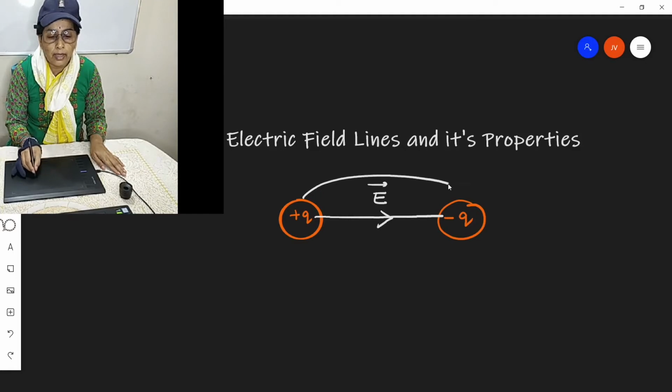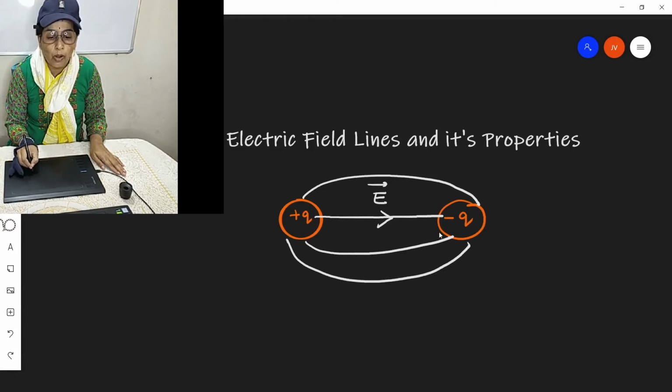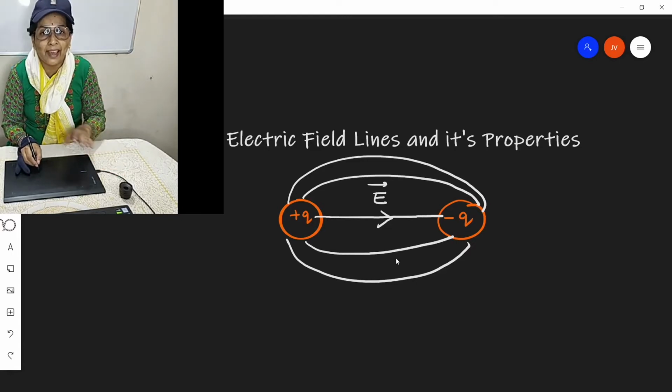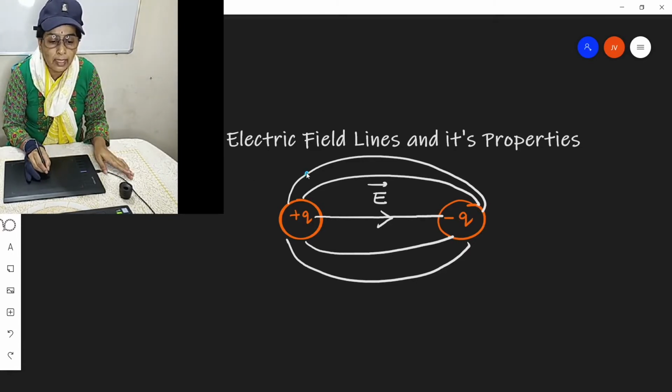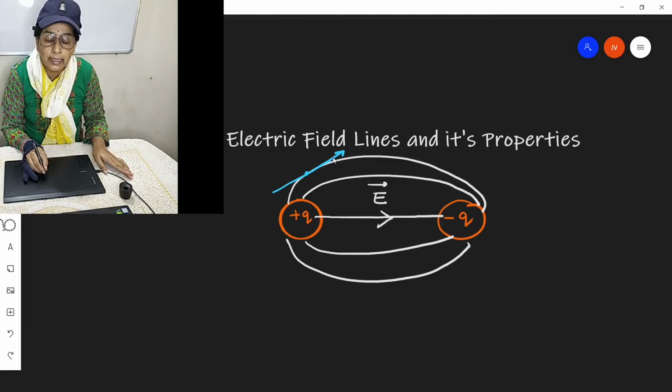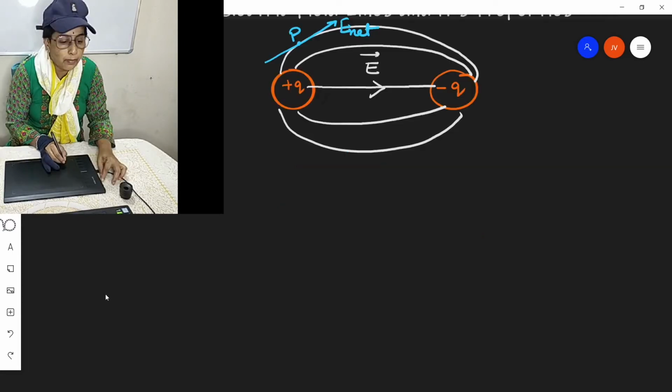And what are electric field lines? Electric field lines are in fact curves. What kind of curves? They are only curves, but they are not closed curves. At any point on this curve, if we draw the tangent, then this tangent gives the direction of net electric field at that point.